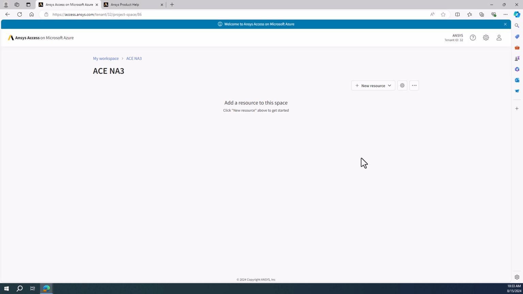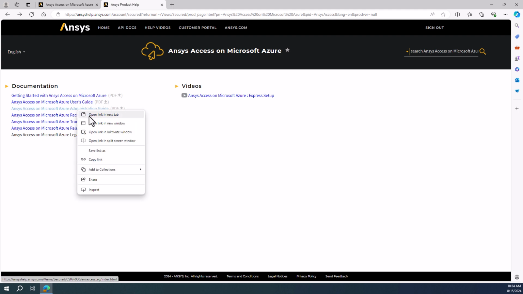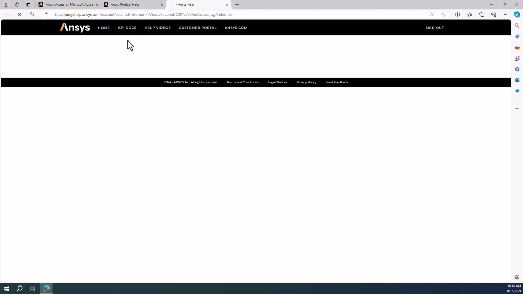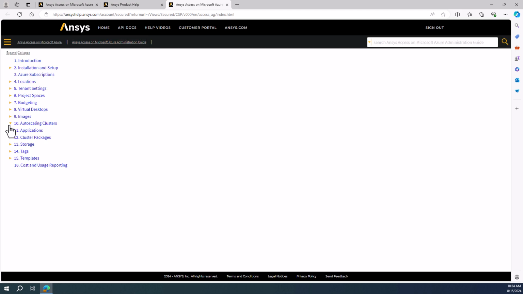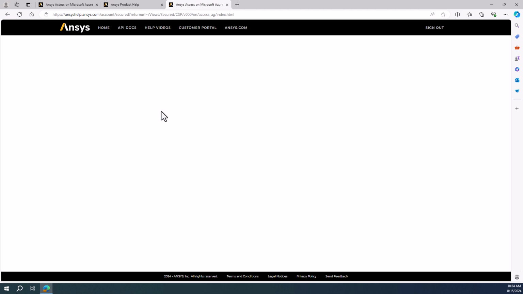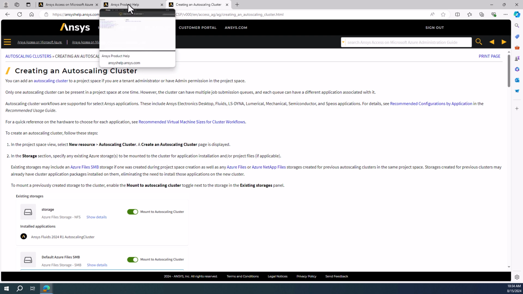Before we begin, I'd like to talk about the documentation. I recommend you look at the documentation when you're creating the first autoscaling cluster. It can be reached by clicking on the help. I especially want to point out a couple of sections. One is the administration guide, especially the section on autoscaling clusters. Creating an autoscaling cluster will go through the steps that we're about to go through.